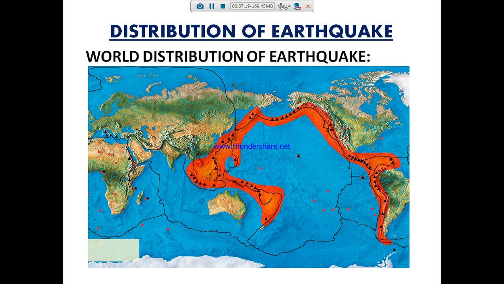World distribution of earthquake, we call it the Pacific ring of fire. Moreover, in this Pacific belt, the risk of volcanoes is high, and it spreads more damage. The world distribution of earthquakes coincides very closely with that of the volcanic regions. Moreover, all of this is the seismic zones, mostly volcanic zones.